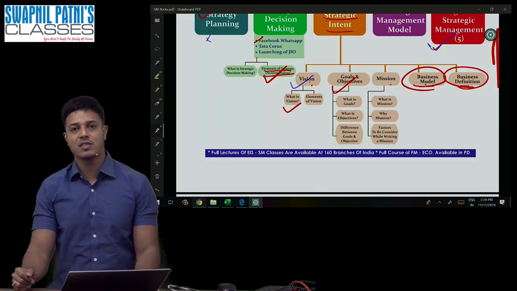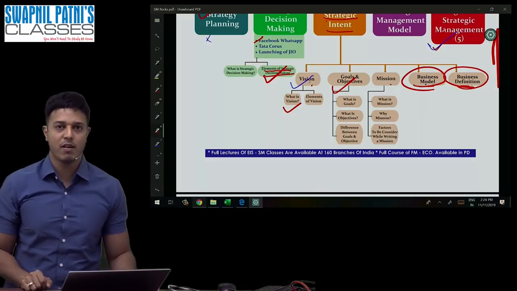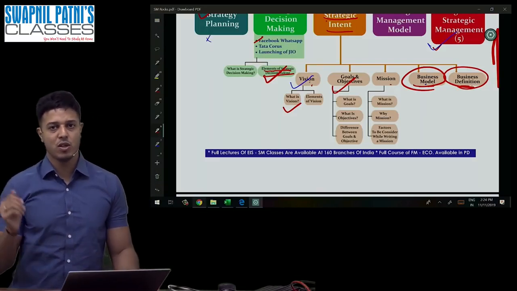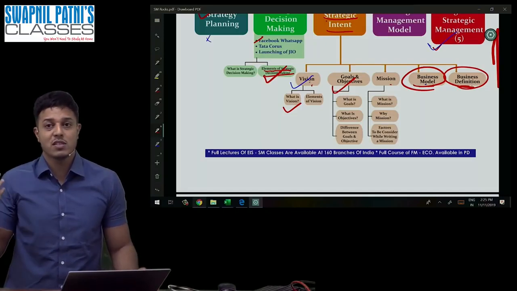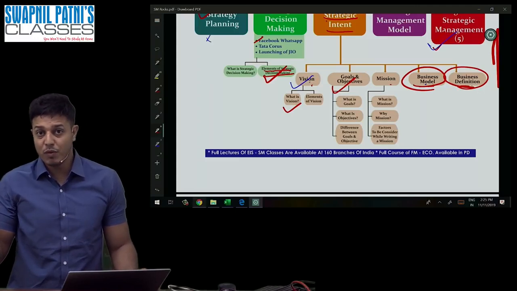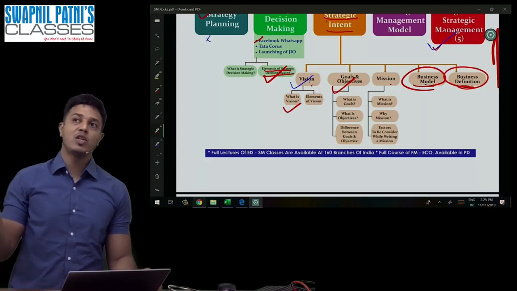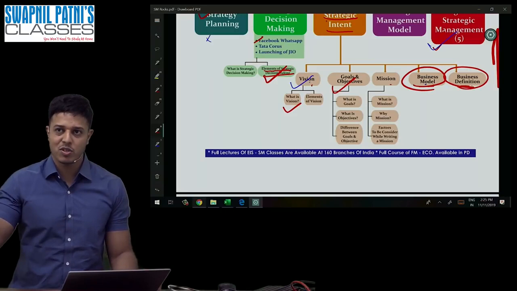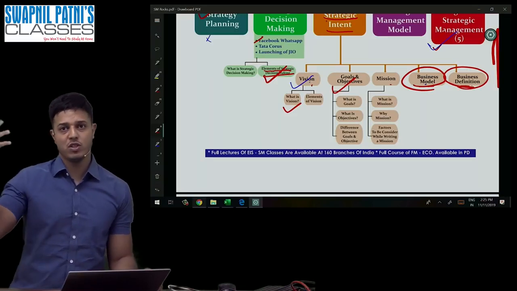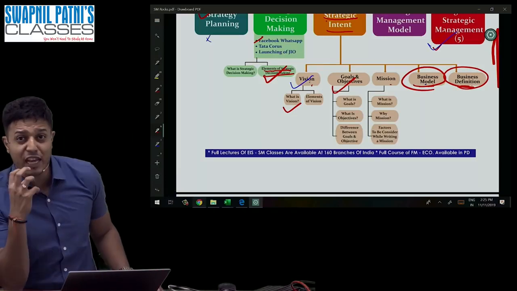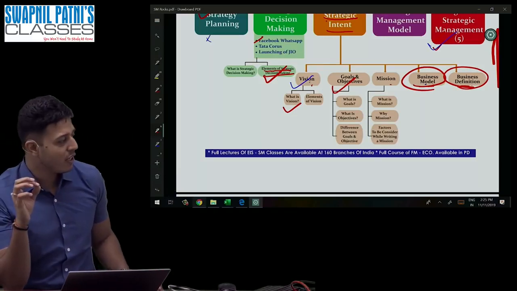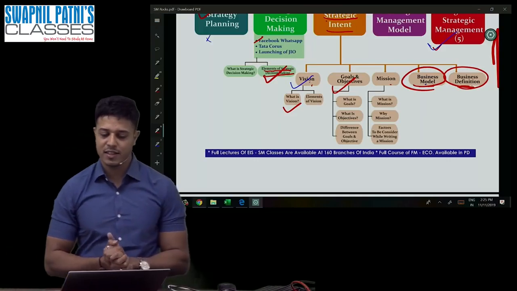Okay, I hope you're understanding, guys. So there is a difference between mission and vision. Which one is future oriented? Vision. Which one says what we want to be? Vision. Which one says what we are and what we do? Mission. With the help of mission, you can achieve vision. Now tell me, which one is the success? Vision is the success. Which one is the key to success? Mission is the key to success. I hope you understand this also.